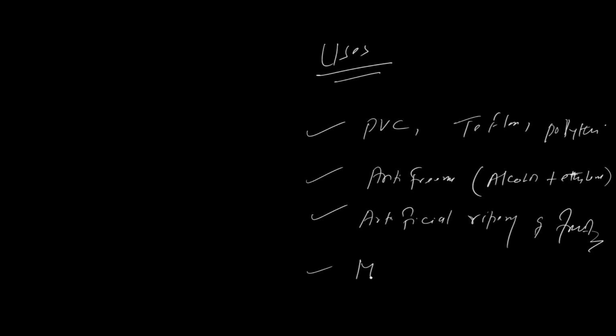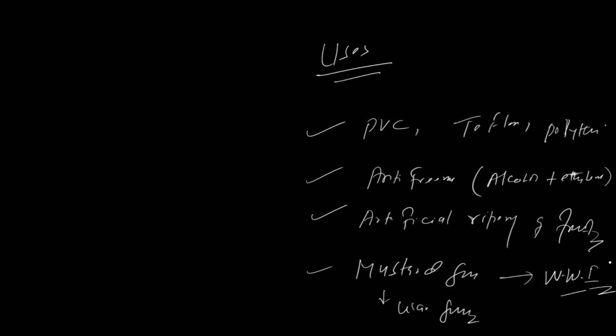It is also used in mustard gas. Mustard gas was used in World War First, which took place from 1914 to 1918. It is a war gas. How is it formed? It can be prepared from ethylene and sulfur monochloride, which forms beta dash dichloro diethyl sulfide. This is the mustard gas. It is not so important, but if you want to remember it, keep it in mind.